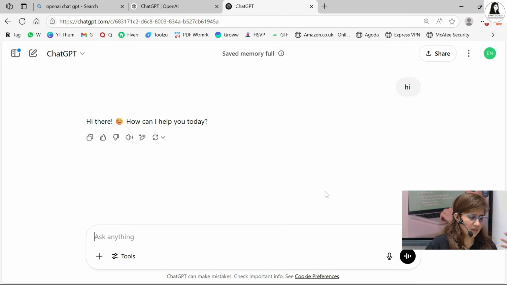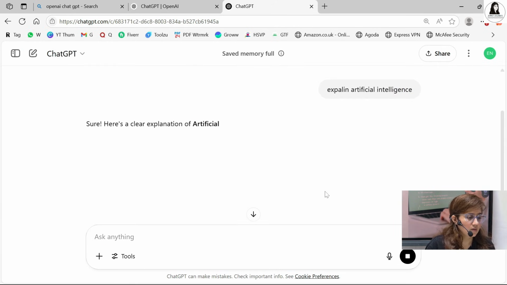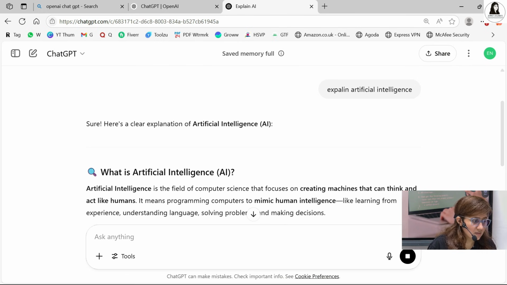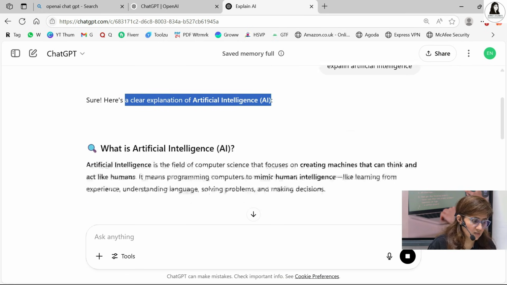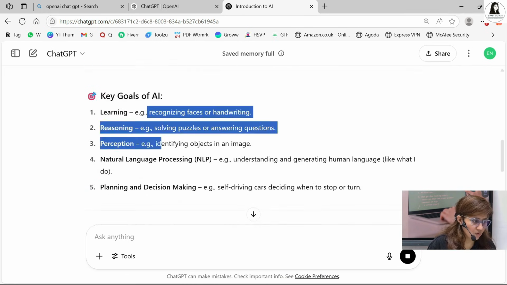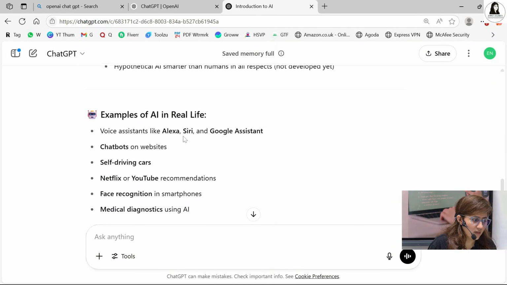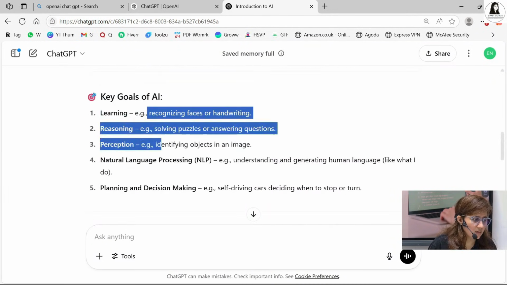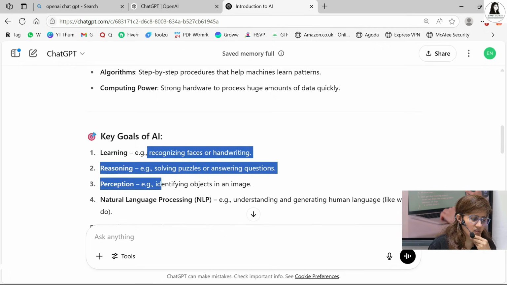Now, let's ask something here. I'm simply asking, explain artificial intelligence. Let's enter. You will get the answer. Here is a clear explanation of artificial intelligence. What is AI? How does it work? Key goals, examples of AI in real life also. But see, now it's a vague instruction.